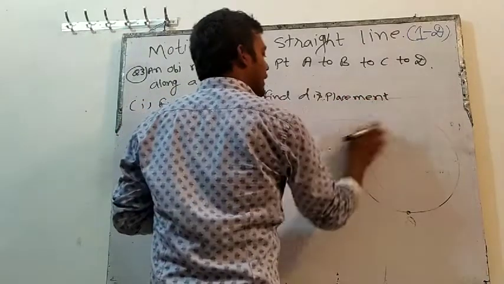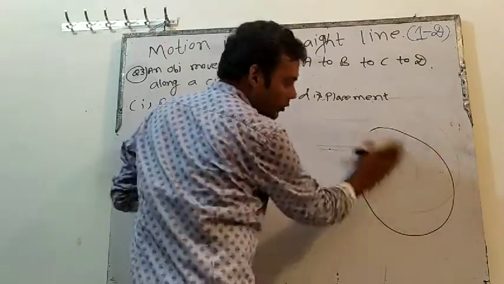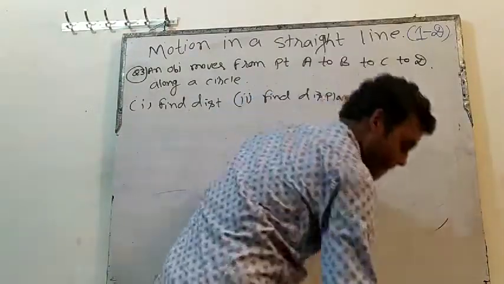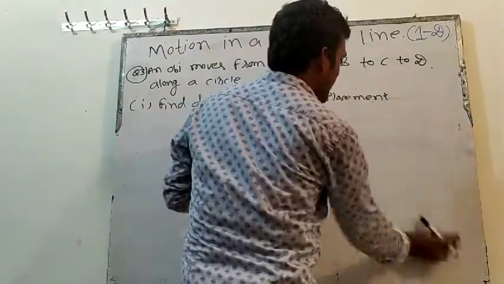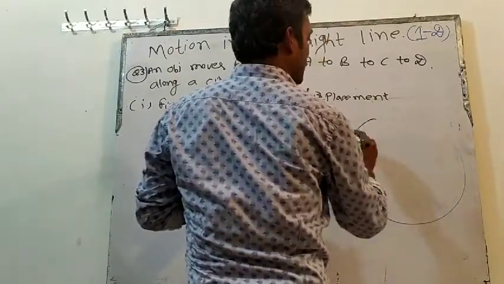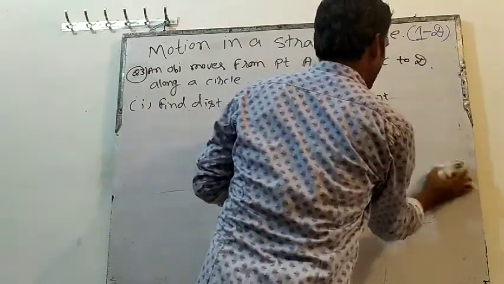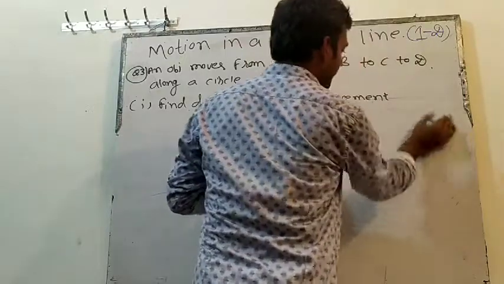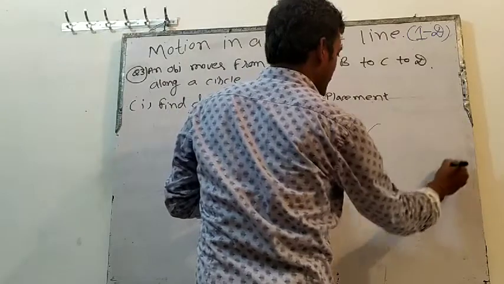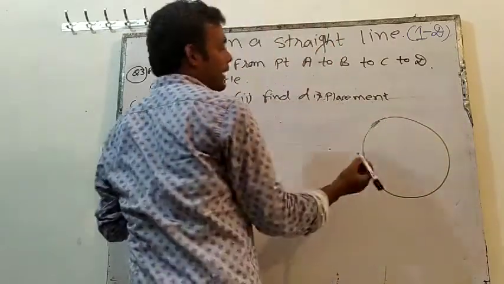And the figure is given in the question. I am making the figure here. The figure was like this. Oh, this is not a circle, right? You know, my drawing is very weak.